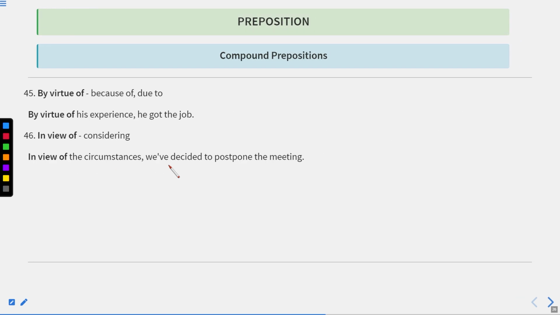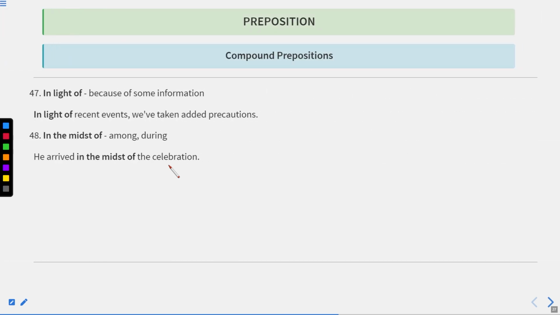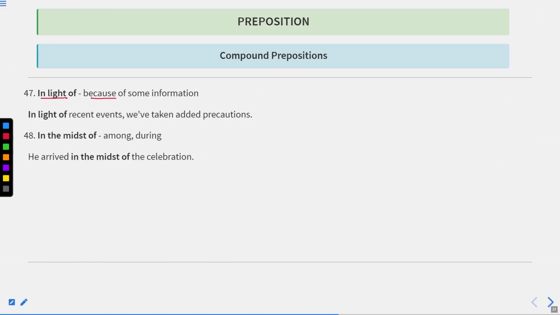By virtue of, because of, or due to. By virtue of his experience, he got the job. In view of, considering. In view of the circumstances, we have decided to postpone the meeting. The next one is in light of, because of some information. In light of recent events, we have taken added precautions. It means there is a need to have some more precautions because of some information. Maybe the information is harmful.